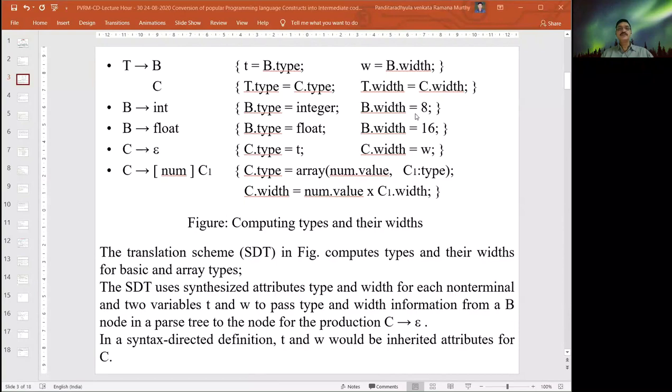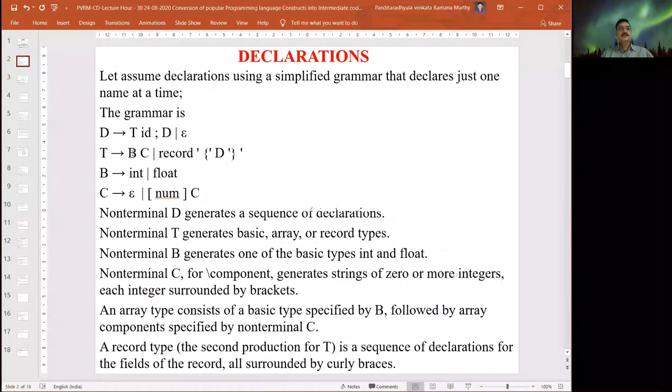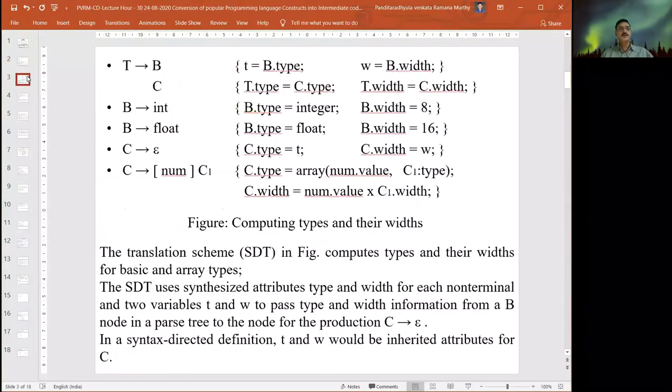Similarly, B dot width is equal to 8. It is nothing but the width of the variable B is 8. Similarly, if you have declared this integer or float in the previous productions, then the function we declared B is integer or float. So if you assigned B as a float data type, then B dot type is equal to float, B dot width is equal to 16.